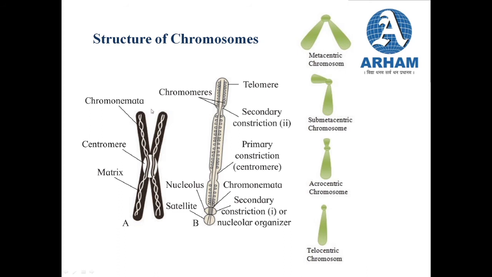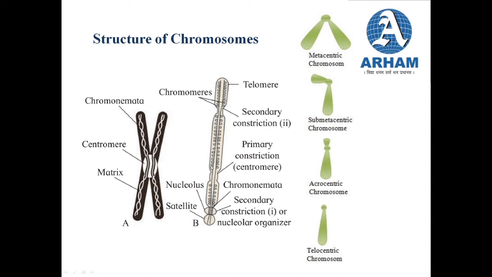Chromonema or chromonemata, they are these thread-like structures containing the DNA part. So when we enlarge the chromonemata or chromonema, we see bead-like structures arranged on this chromonema.